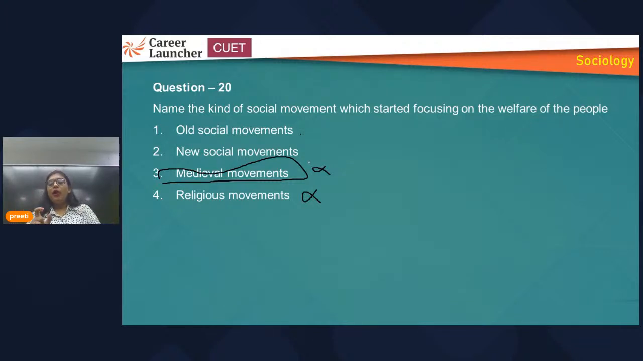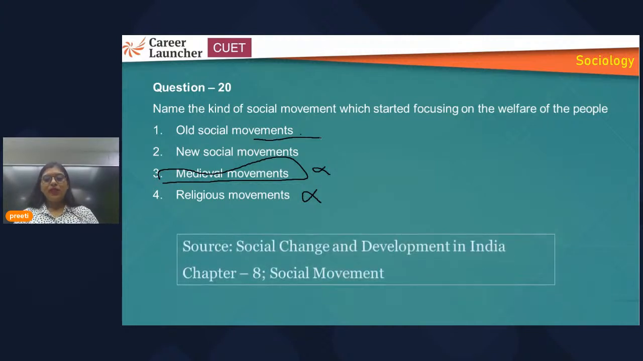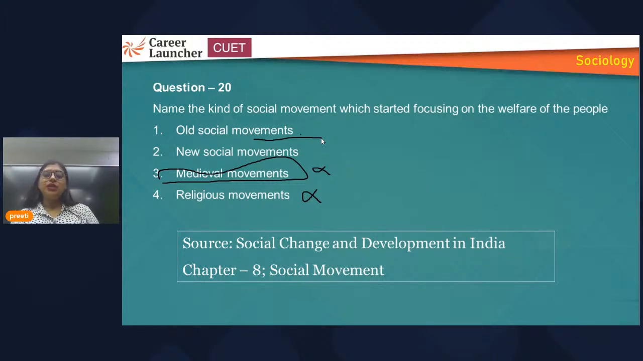Understand this. The question is asking about welfare of the people. If you have read old versus new, you must be knowing that old social movement had focused upon social issues and political issues, but new social movement is talking about environmental issues, or contemporary issues. So here the answer will be old social movement. The source is the second book, Social Change and Development in India, eighth chapter, social movement, and the answer is one, old social movements.